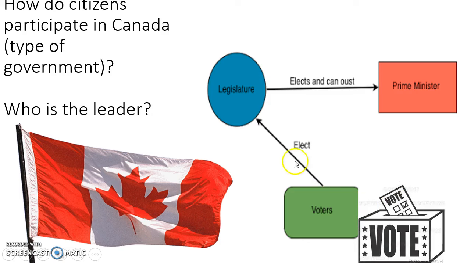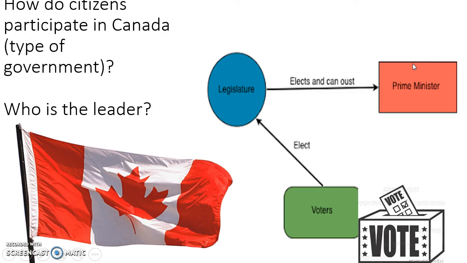The people vote, and they vote only once in a parliamentary democracy because their legislature is also called a parliament. Parliament is another name for legislatures. They vote for their parliament, then the majority party in the parliament picks the prime minister. So again, the majority party here picks the leader, which is the prime minister.